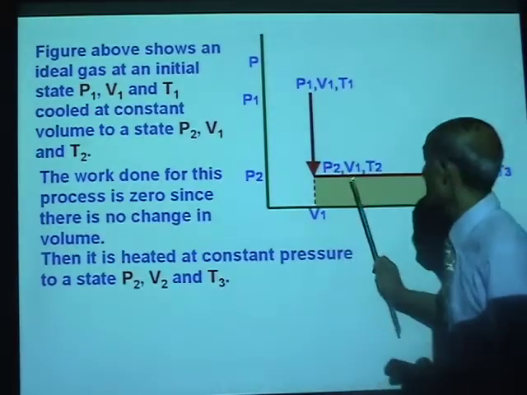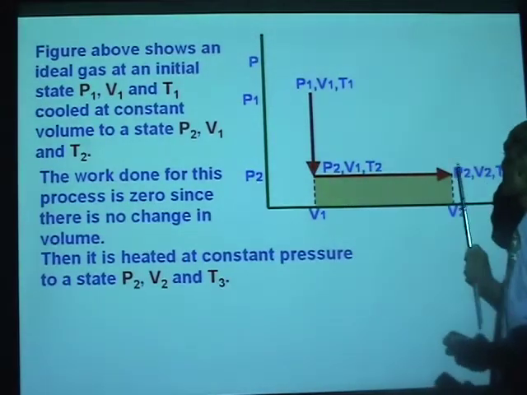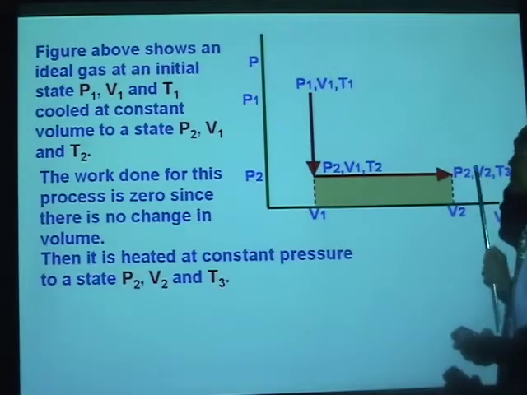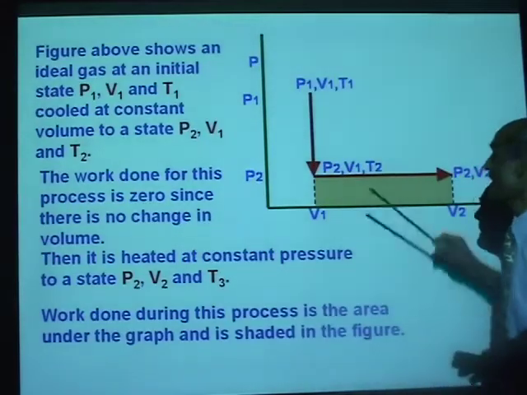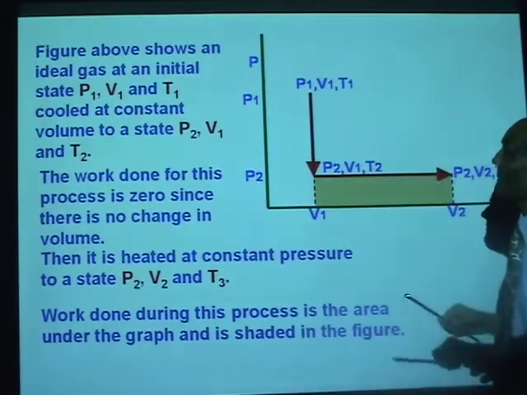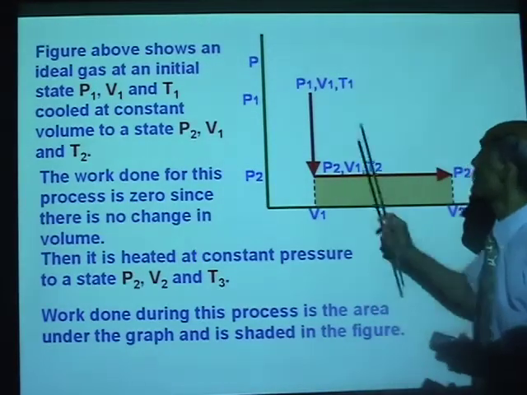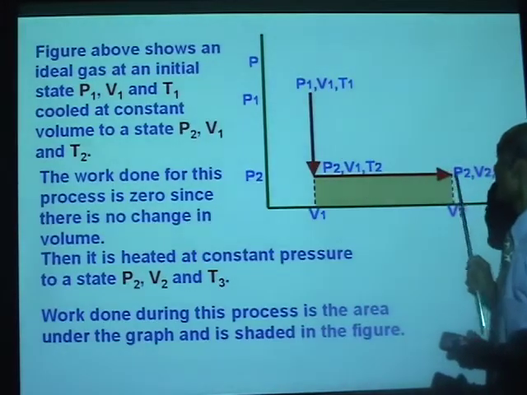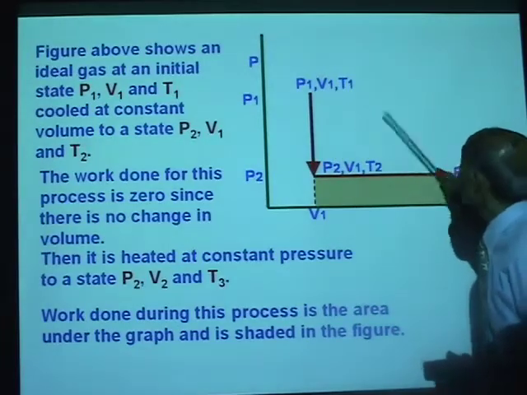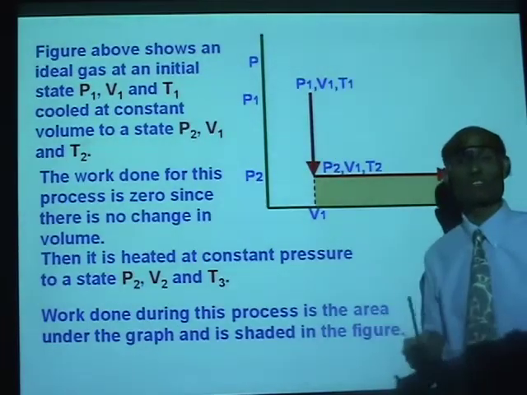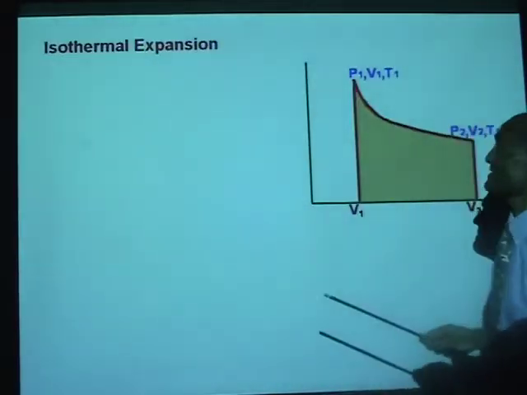Now, then it is heated from temperature T2 to T3. Pressure remains constant. Volume changes from V1 to V2. What is the work done during that process? It is the area shaded here. That means if you compare the two diagrams from the previous slide and this, the initial and final positions are the same. But because the path we took to arrive at the final positions is different, the net work done is markedly different in the two cases.